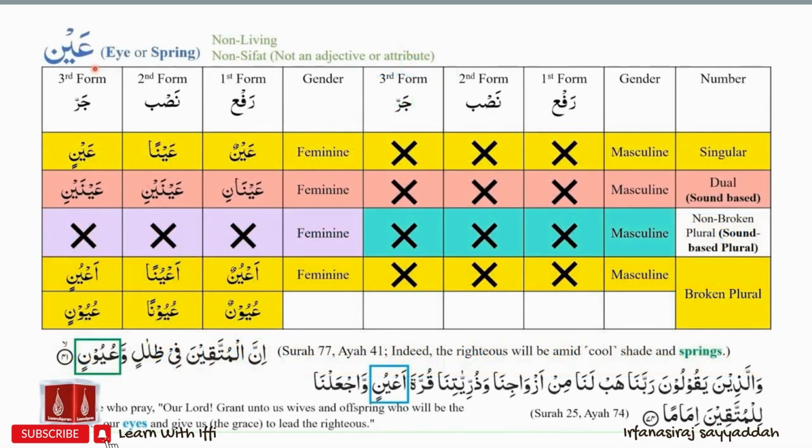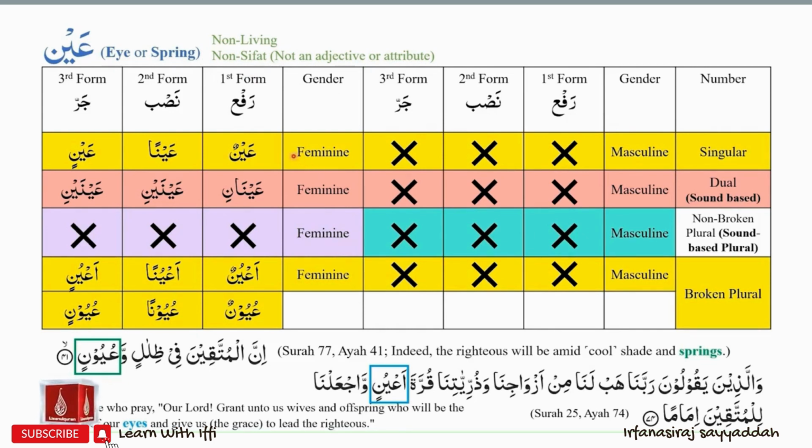Next we have the ism ain. Ain means eye or spring. So ism ain has two meanings. Ain is always used in the feminine sense. So we will not have the three forms of ain on the masculine side. Ain is also not a sifat. Therefore, we will only have broken plural patterns of ism ain and we will not have the non-broken plural forms.